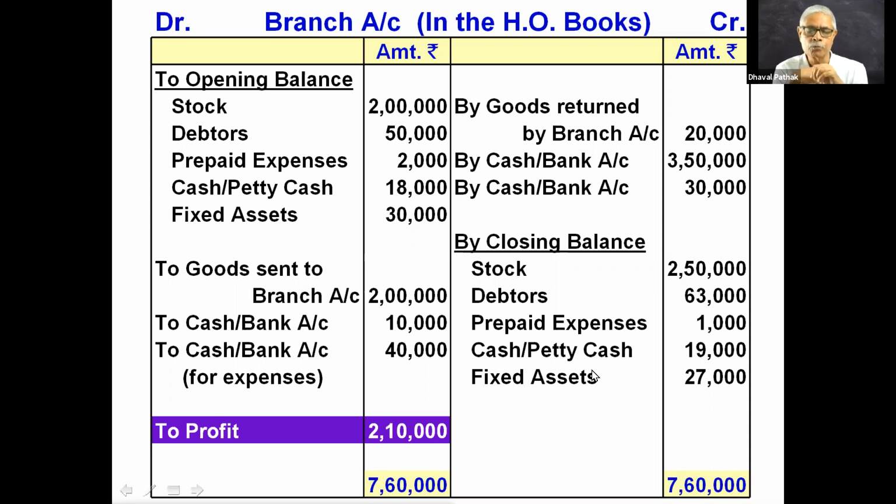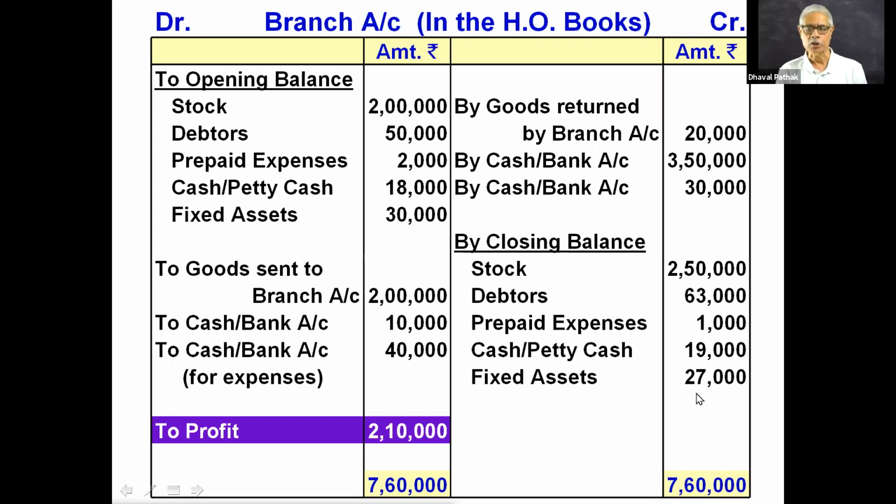Out of these 4 things, 3 things will be given to you in the examination. You are required to find out one of these 4 things, and you should write it appropriately in the branch account that we prepare. After completing that point, I talked about fixed assets. Opening balance of fixed assets 30,000, closing balance is 27,000. The difference between the two is known as depreciation. For fixed assets, the transactions that can be given to you: opening balance plus additional assets given, minus depreciation, you will get the closing balance. Closing balance will appear in the branch account.